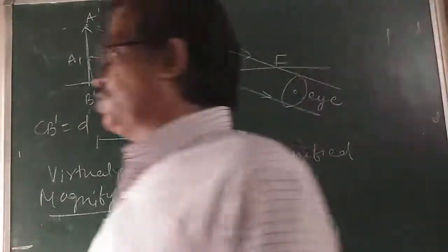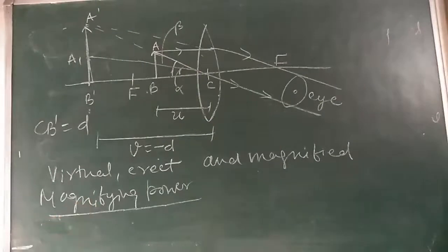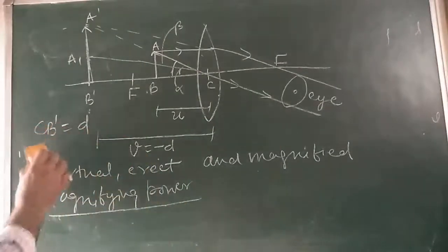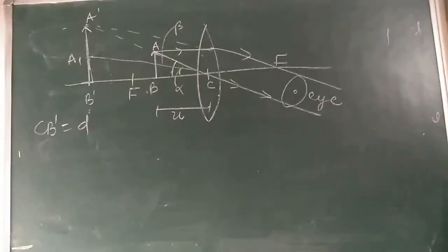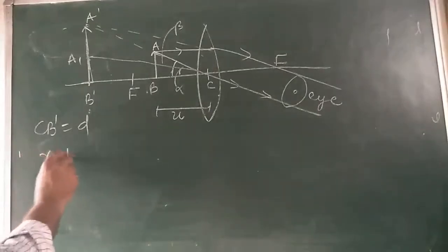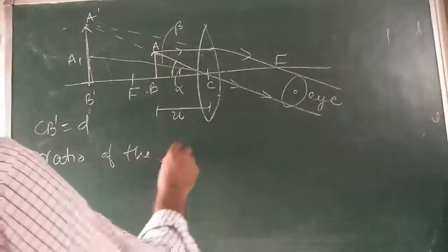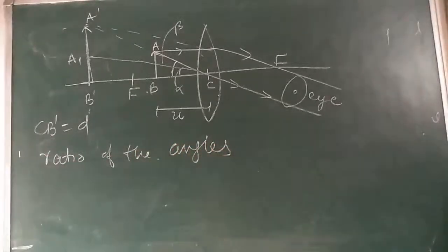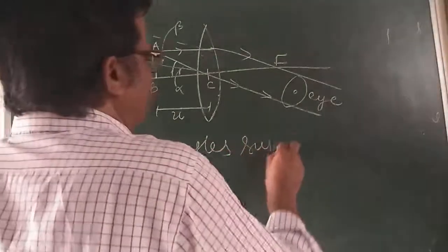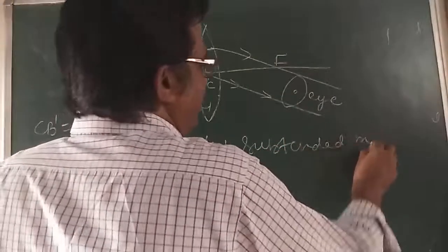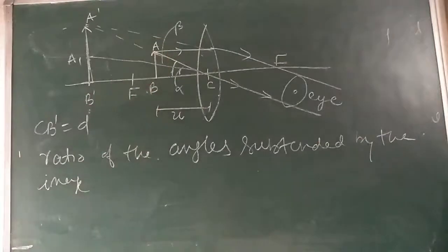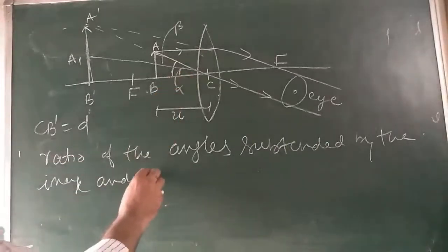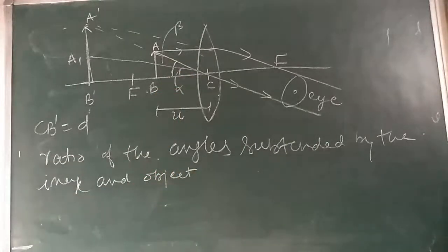The magnifying power of a simple microscope is the ratio of the angle subtended by the image, this beta, and the object, alpha, on the eye.